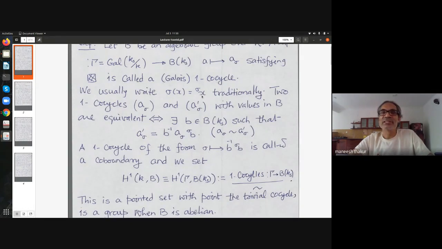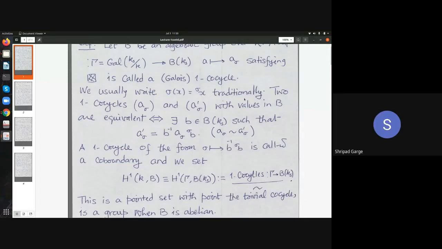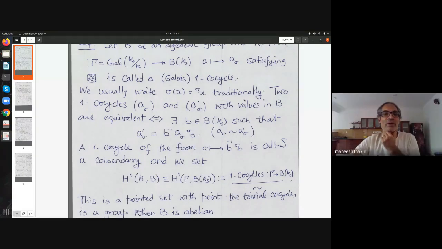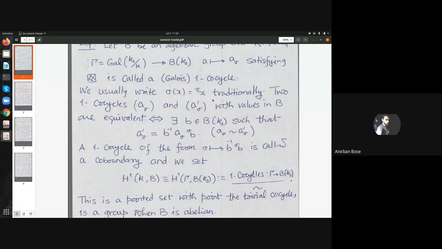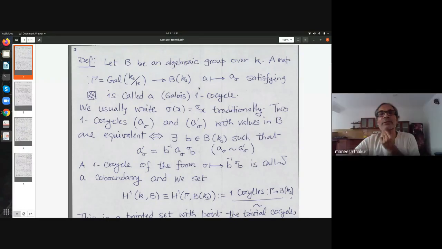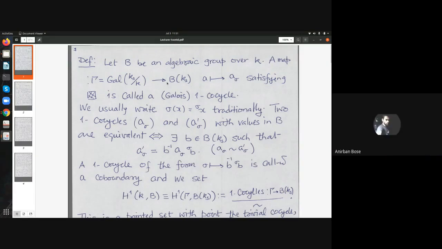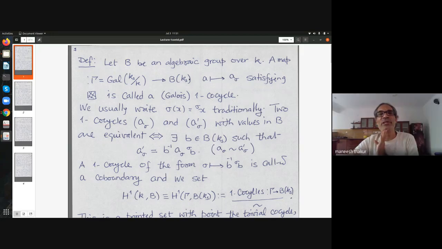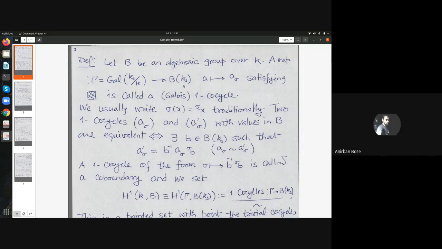And traditionally one writes sigma applied to X as sigma on the left side of X. You will see this, very irritating, but group theorists like this. I think Anirban has raised a hand. Sorry, maybe I don't understand this definition of A sigma. So A sigma should lie in B(Ks) according to this notation? Yeah, and no, again, sorry, there's a mistake here. It should be automorphisms of B(Ks). Yeah, I'm really sorry, there are too many mistakes. It should be Aut of B(Ks). Okay, please correct that.